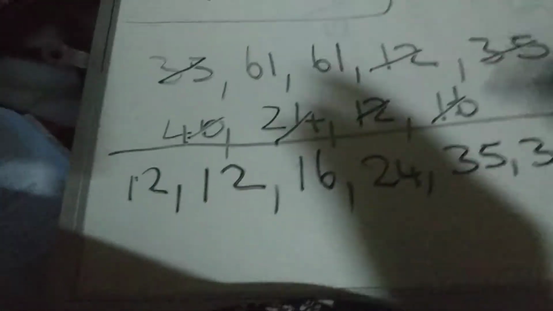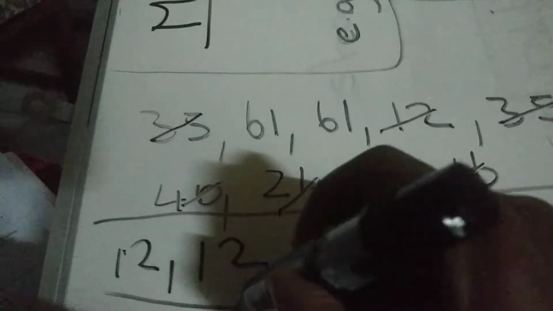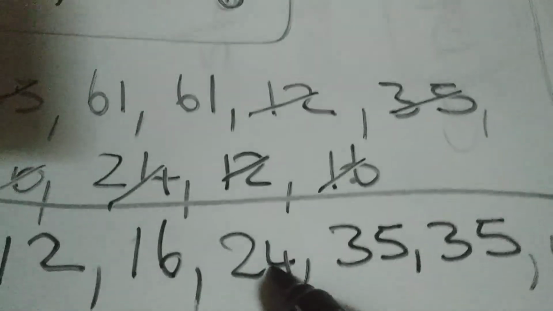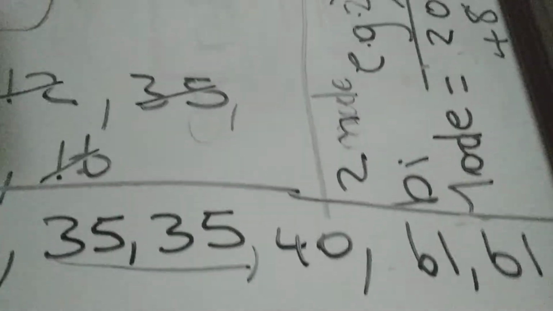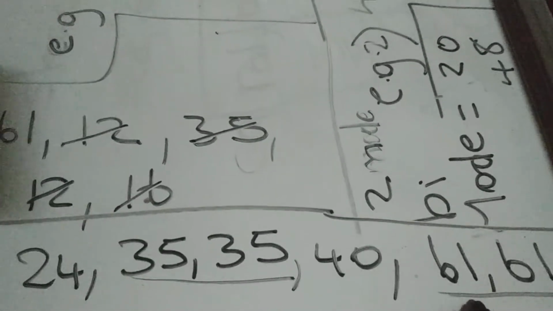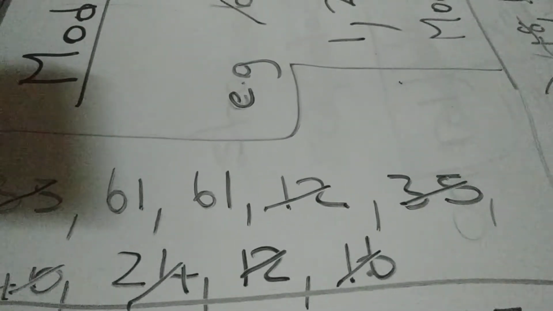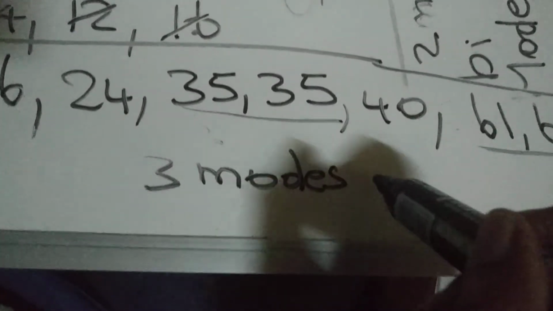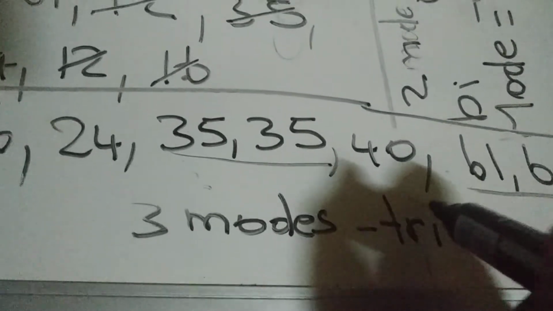So let's check and see which numbers are the most popular. So we have two 12s here. We have 16, so that's out. 24, that's out. We have two 35s. We have one 40, so 40 is out. And we have two 61s. So if you notice, we have two 12s, two 35s, and two 61s. So it means that we have 1, 2, 3 modes. So we have three modes. And when you have 3 modes, we call that tri-mode, because tri means 3.